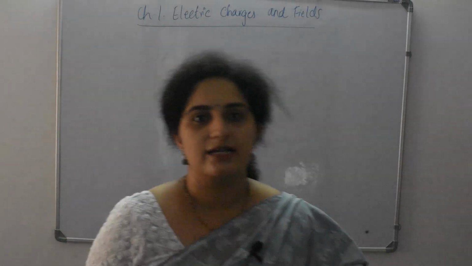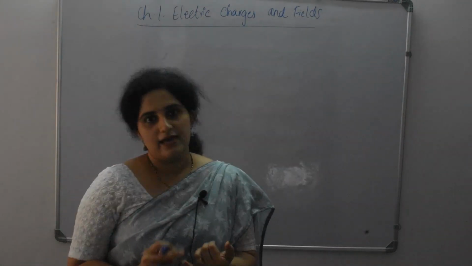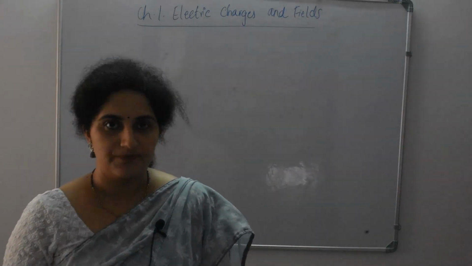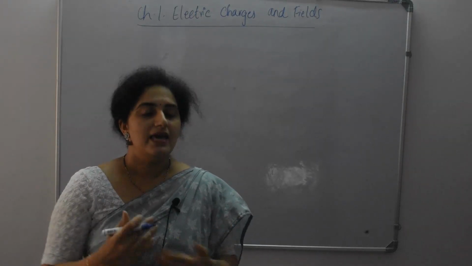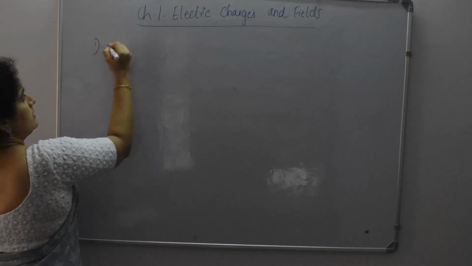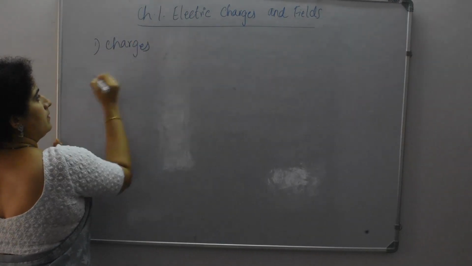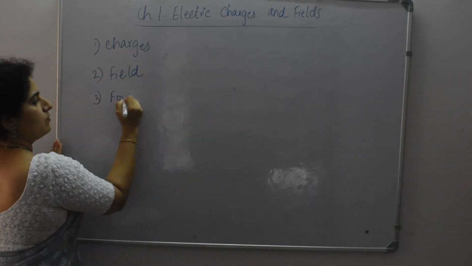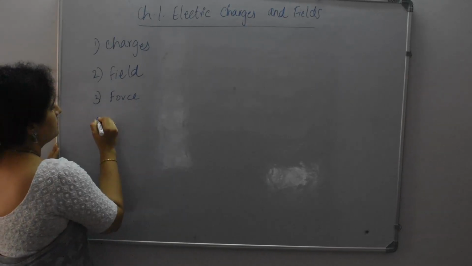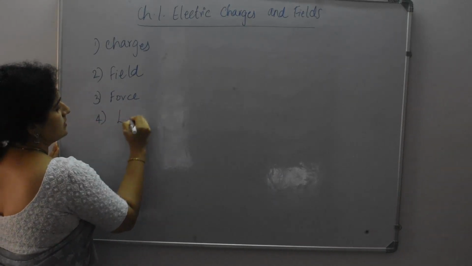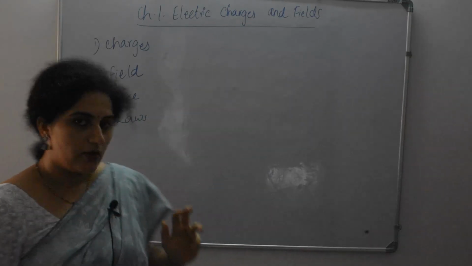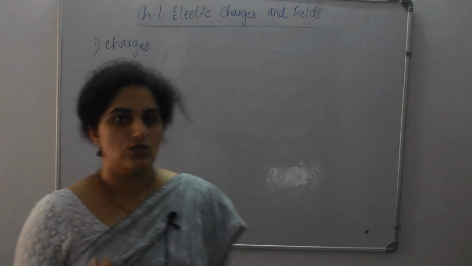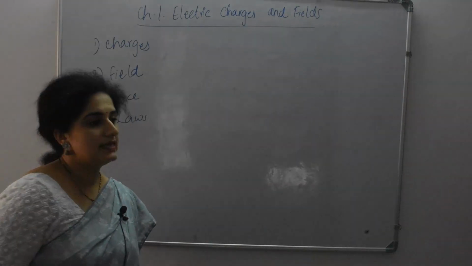What are the different points that we are going to study in this chapter? As the name indicates, we will be studying the charges, the field due to the charge, exchange of charges. So first point is charges, fields. Along with that, we will be studying the electric force, then different laws, maybe Gauss's law and Coulomb's law of attraction, which will include the exchange of charges again, and some derivations in between.